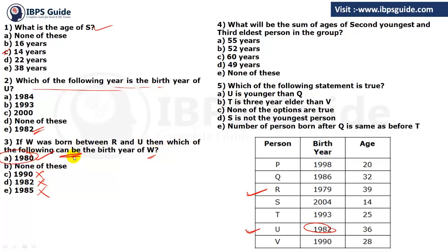They are saying can be. They are not asking you for definite. They are saying can be. So can be 1980. Clear? So option number A. Fourth question.